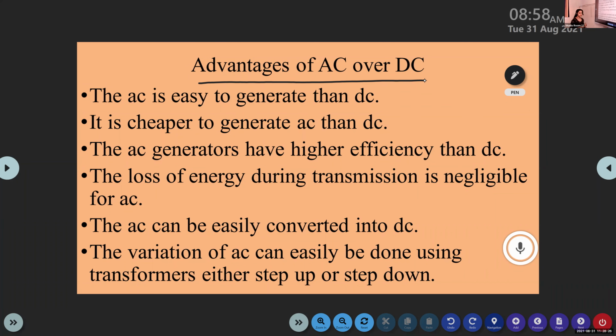The loss of energy during transmission is negligible for AC.